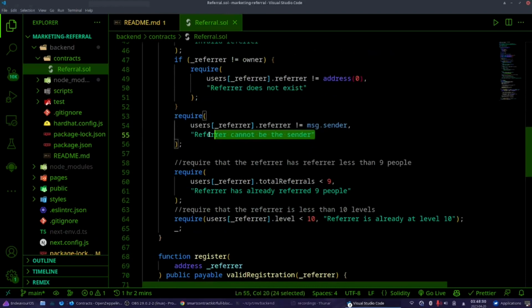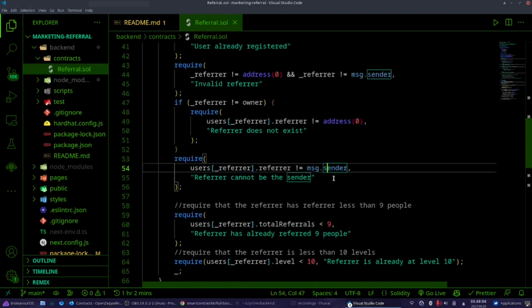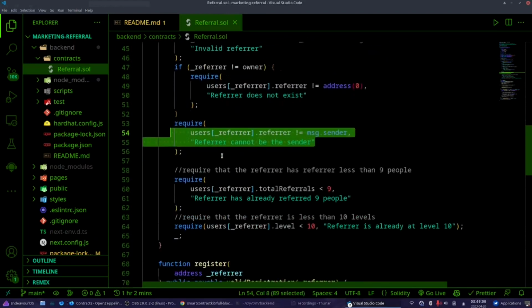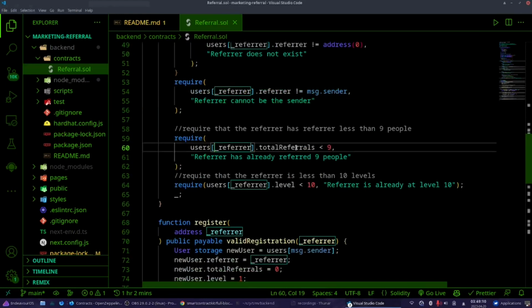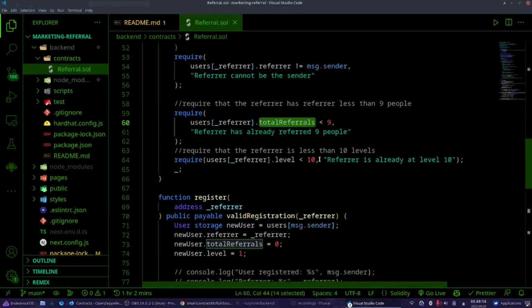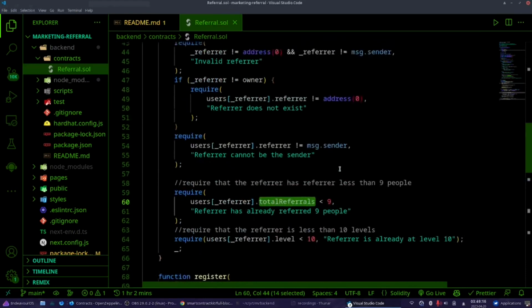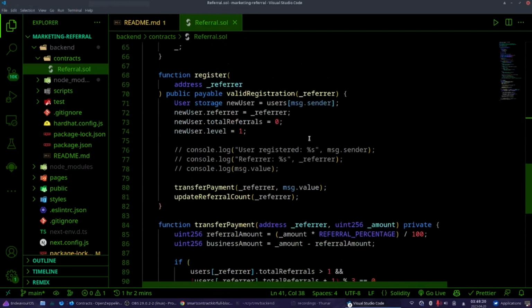Again, referrer cannot be the sender. We check whether the referrer has already referred 9 people or not, and then we check their level. So it's a lot of checking, but it works so far, if I didn't miss anything.